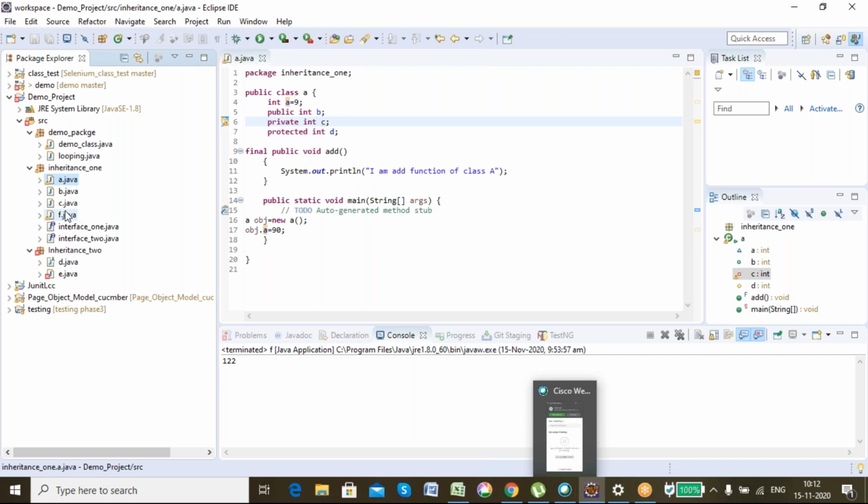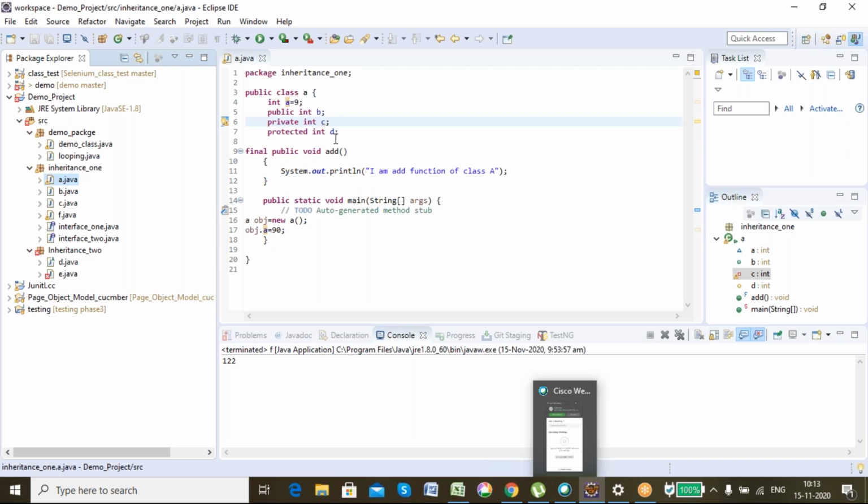Sir, can you repeat protected once again? See, protected, just like default data members, I can access anywhere inside the package. I can access it in A, B, C, F, interface one or interface two. But if I want to access protected outside the package, let's say inside E, I cannot access it directly. I have to inherit A in E, then only I can access it. That means protected data members are accessed outside the package only by inheritance. Directly you cannot access it. Okay, okay.